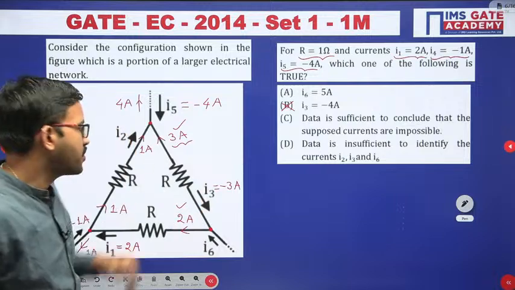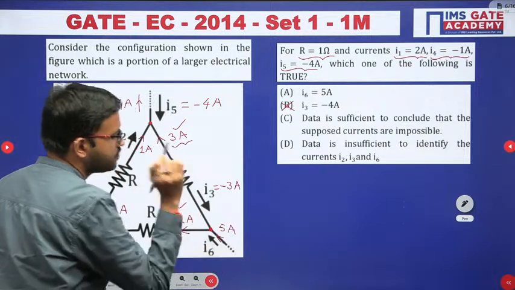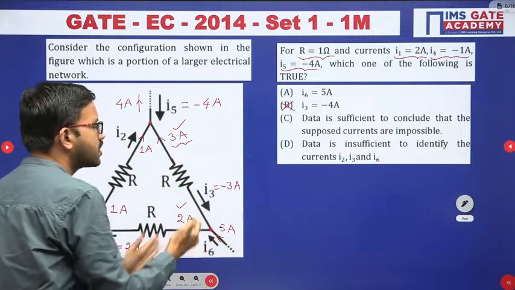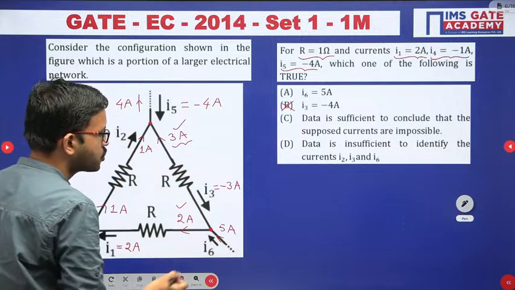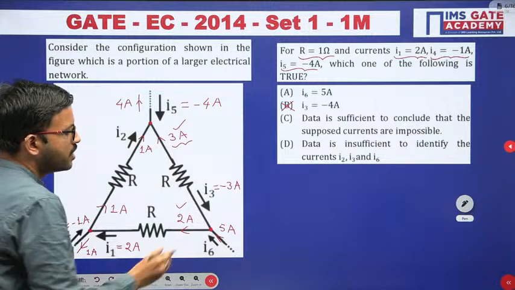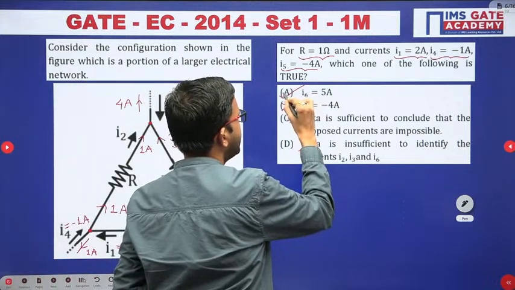That means here in this branch 5 ampere current should enter. That's all. So if 5 ampere is coming, together 5 ampere is leaving. Since the 5 ampere direction and I6 direction are both the same, I6 equal to 5 ampere. Yes, option A is correct.